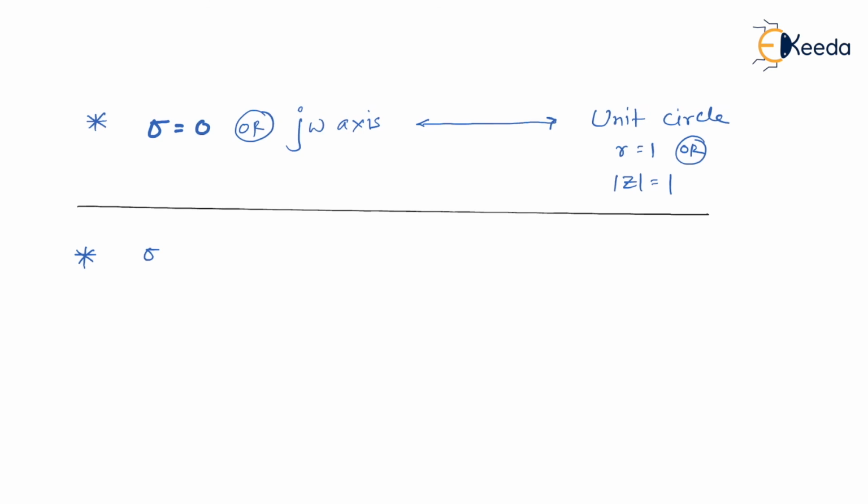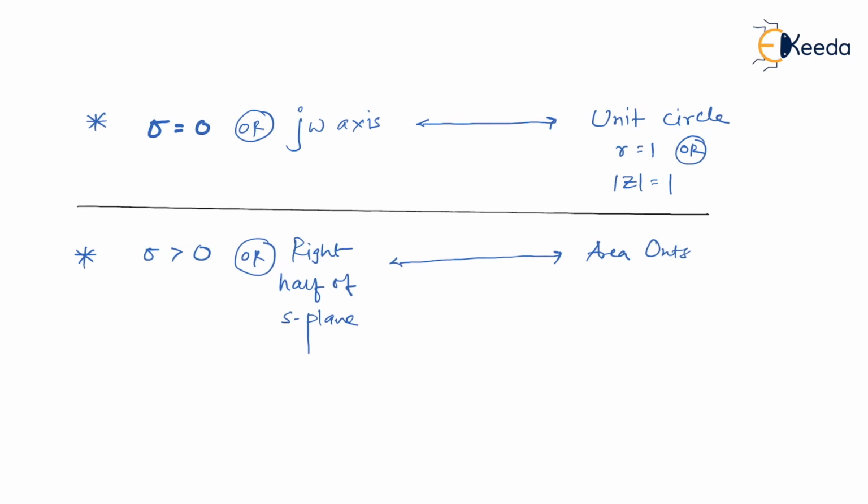Secondly, we have considered sigma greater than 0. Sigma greater than 0 is what we called the right half of S-plane. In Z-plane, it got mapped as the area which is outside the unit circle, which is expressed like this, that is r greater than 1, or I can write mod of z greater than 1.